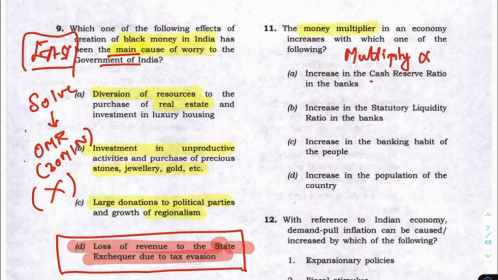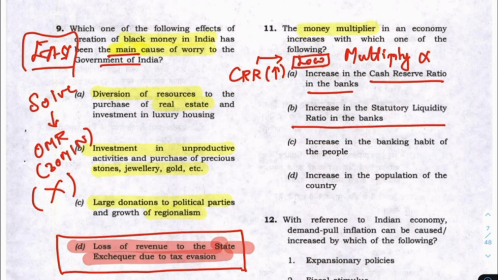Increase in cash reserve ratio in the bank: when you increase CRR, the money supply goes low, it does not multiply, or there will be less money for lending out. Increase in statutory liquidity ratio means you will have low money for lending out. Increasing the banking habit, okay. So you will have these two.